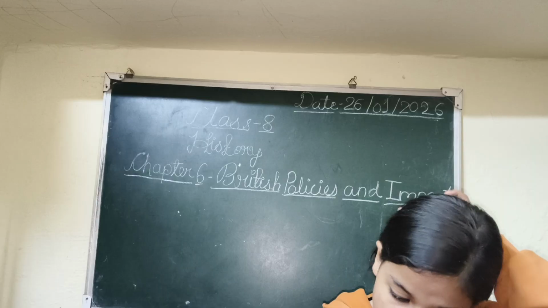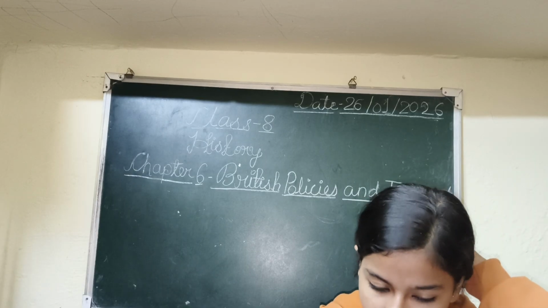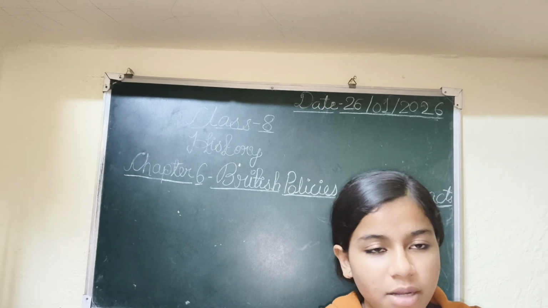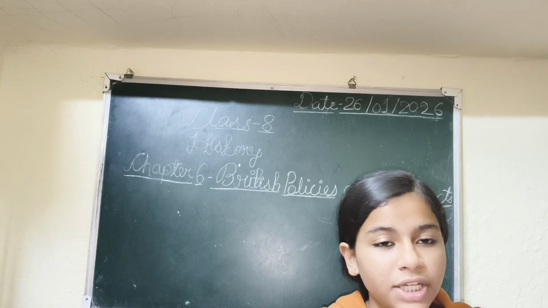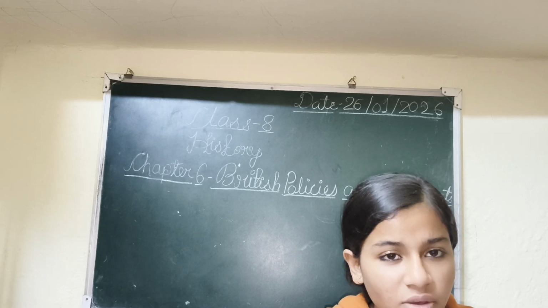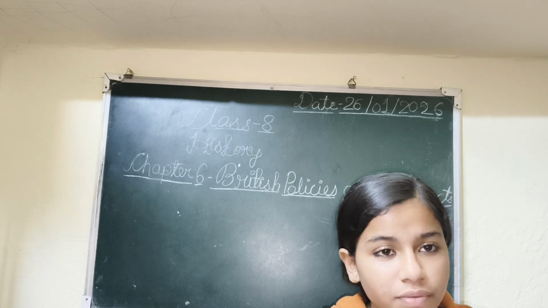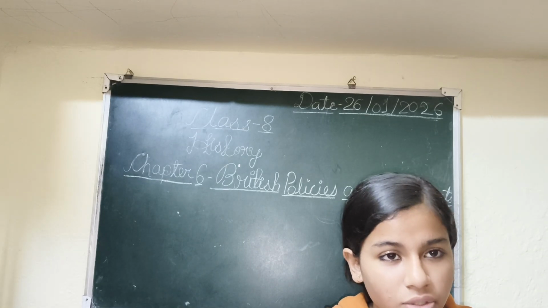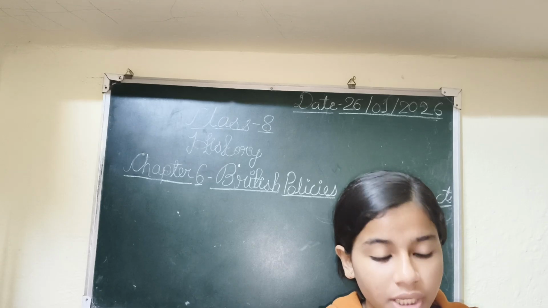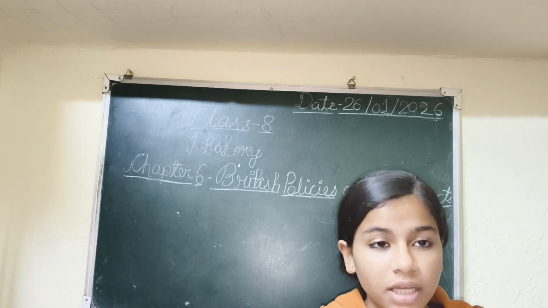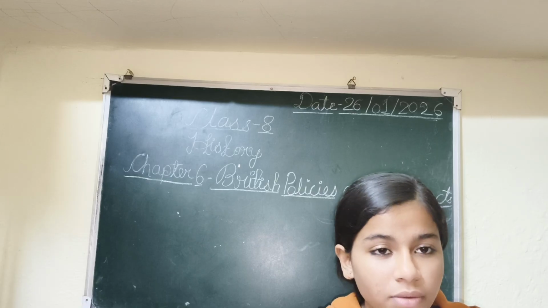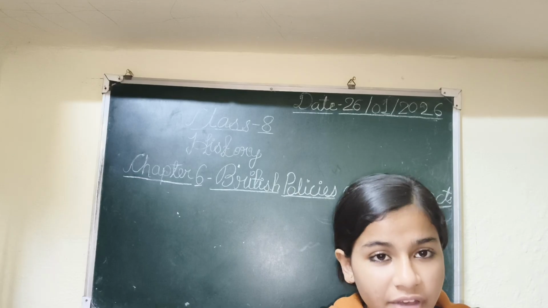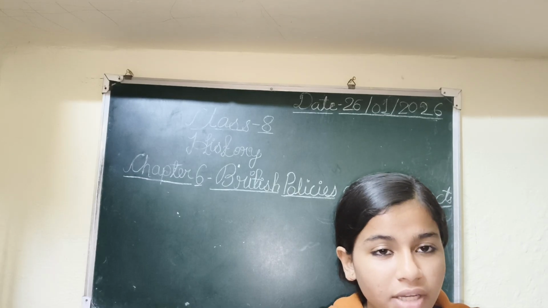Fifth one: a new class of landholders, dash, came into existence after the introduction of the Permanent settlement. So in the Permanent settlement, farmers were forced to pay dues, and they would take all the money and force them to grow indigo. Cruel behavior was there for the Indians, with no respect or kindness. The Britishers could not be there every time, so they made zamindars of every farmer so that they could take the dues.